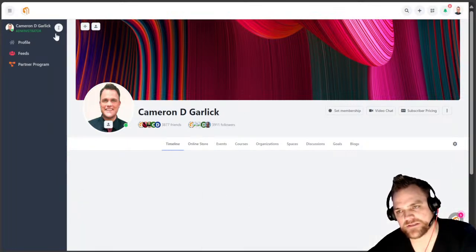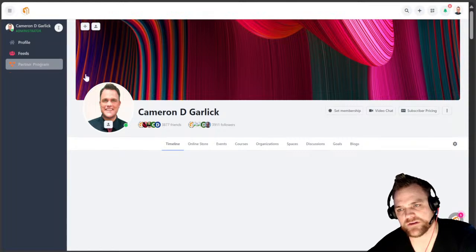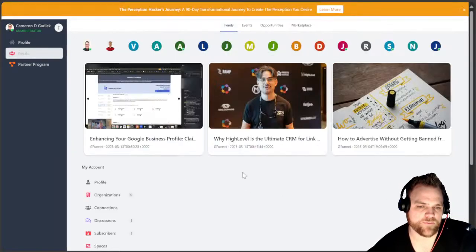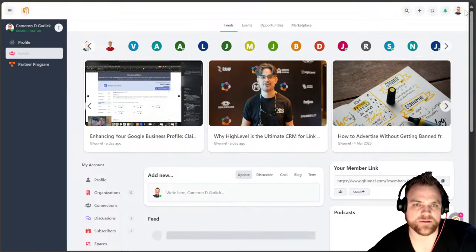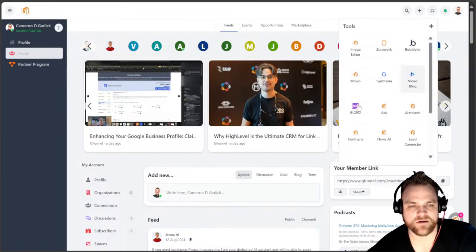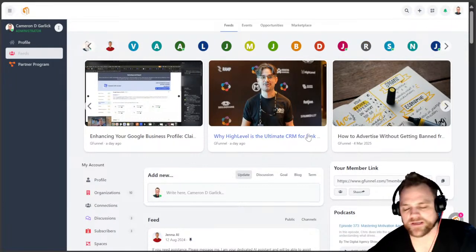Imagine you come in and this is your digital office. You have the ability to connect with your friends and your employees, go into the feeds and see what people have updated. Next, you jump into your profile. The profile allows you to access any and all of your software.